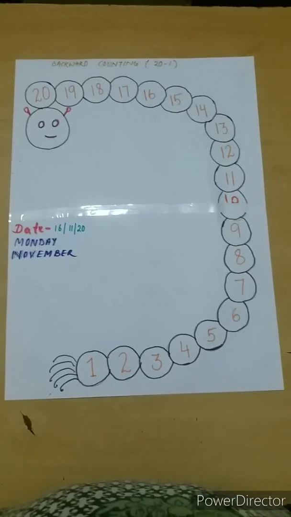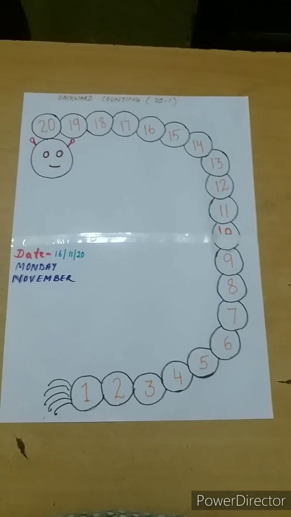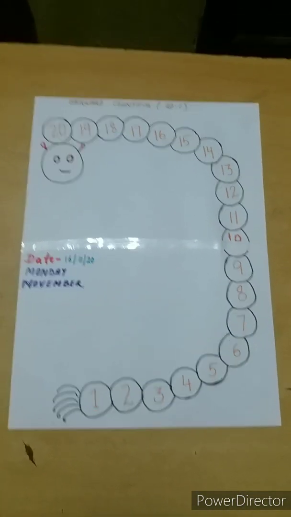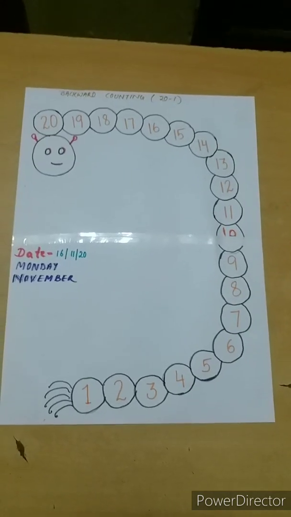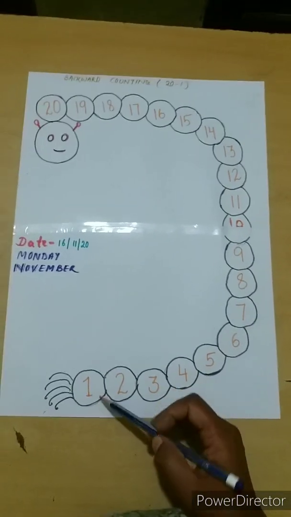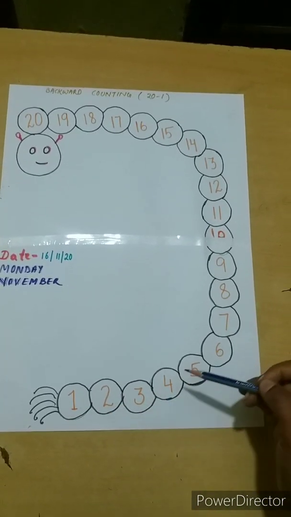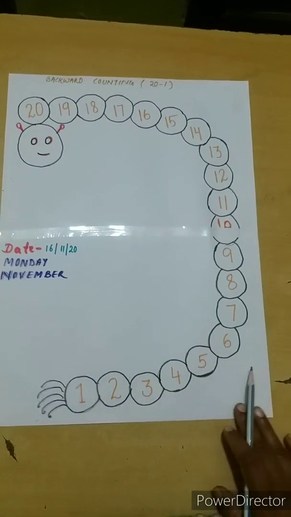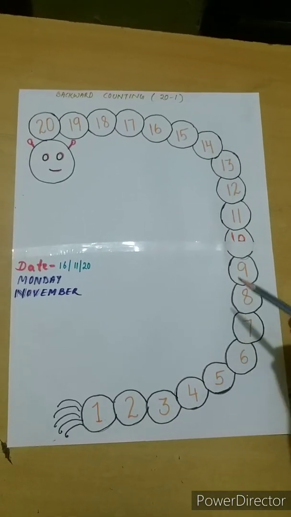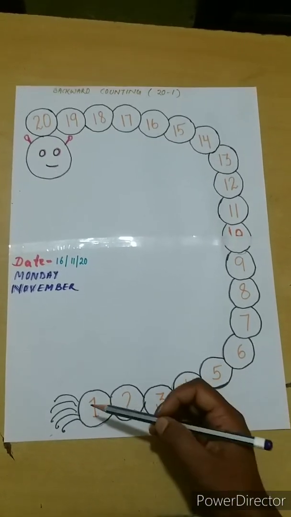Dear children, what did we learn today? Today we learned backward counting 20 to 1. So, my dear children, let us read again. First we read the numbers from 1 to 20, then we will read them back. Okay, let's start. This is increasing order, starting from the number 1 we are counting. So 1, 2, 3, 4. This is increasing order. Let's read all these numbers in increasing order.